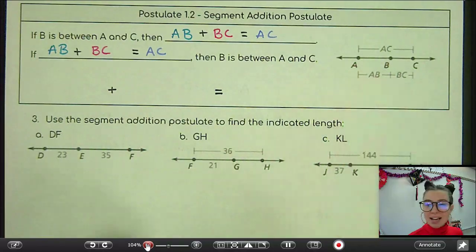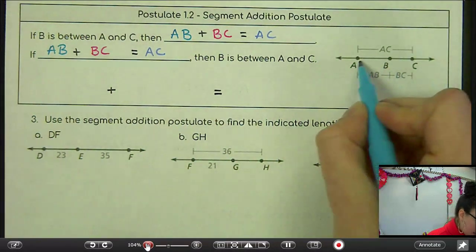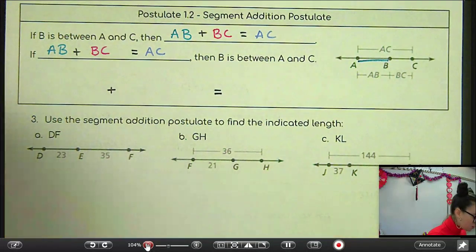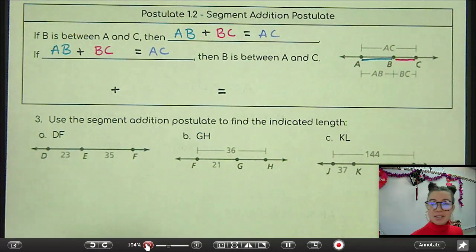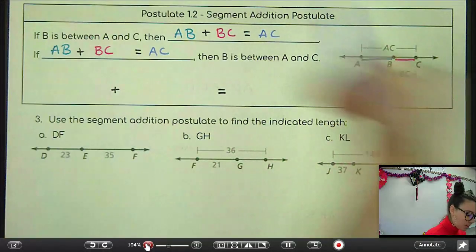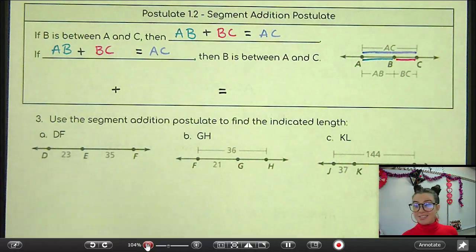So looking at this diagram here, all that's saying is that if AB, that one part, plus BC, this other part, if you add those things together, you would get the whole thing, right?